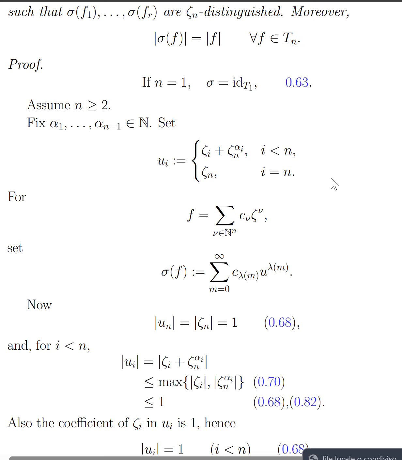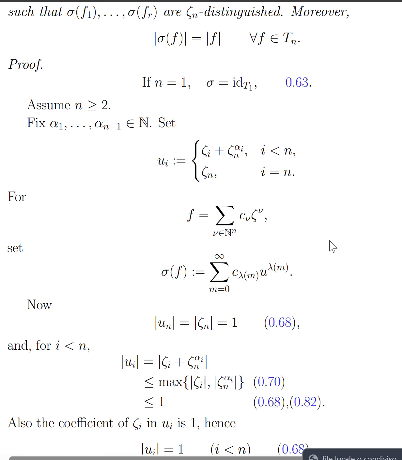Why is this the natural definition? Because an algebra map is determined by what it does on the variables. Once the images of the variables are fixed, the only reasonable way to define the image of a series is to substitute those new generators into each monomial. But now a real question appears: why does this infinite substituted series still converge in the Tate algebra? That is exactly what the next lines check.